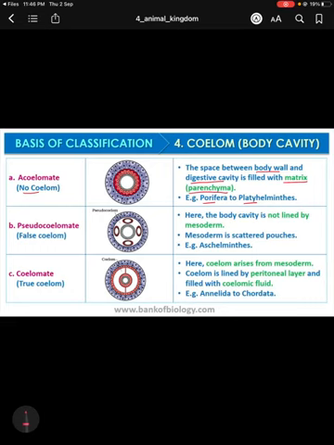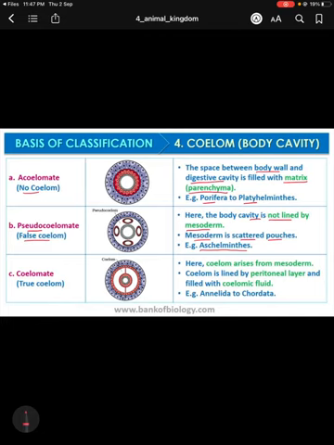Second division is pseudocoelomate. Pseudocoelomate is actually a false coelom. It looks like coelom, but it is not actually a coelom. So in this case, the body cavity is not lined by mesoderm. Rather, mesoderm is scattered like pouches. This type of coelom can be found in Aschelminthes. It is also one type of helminth.